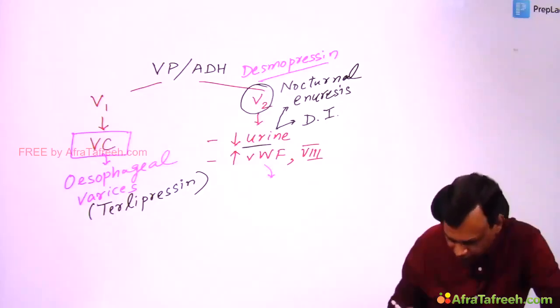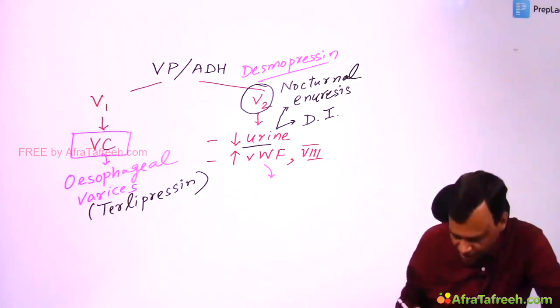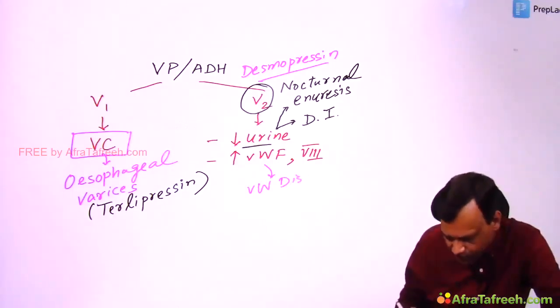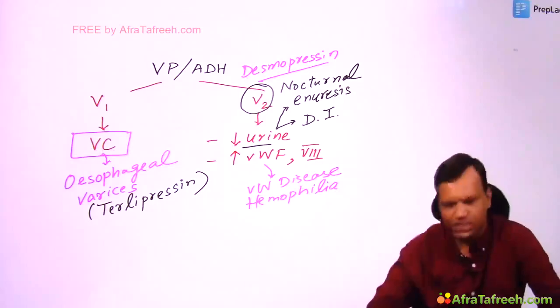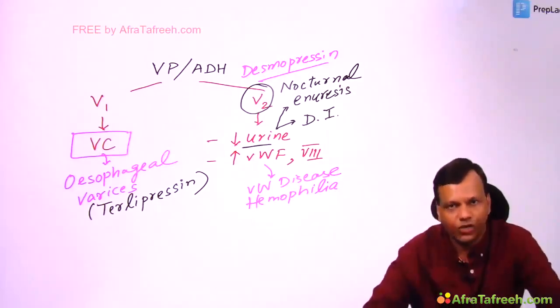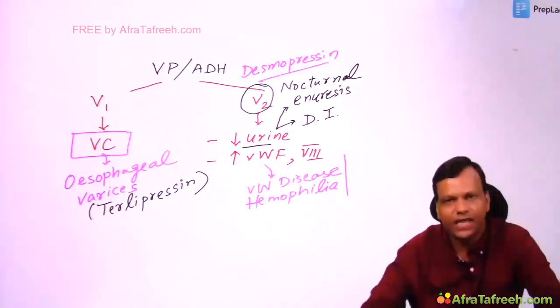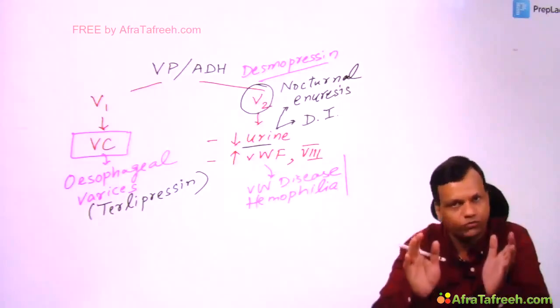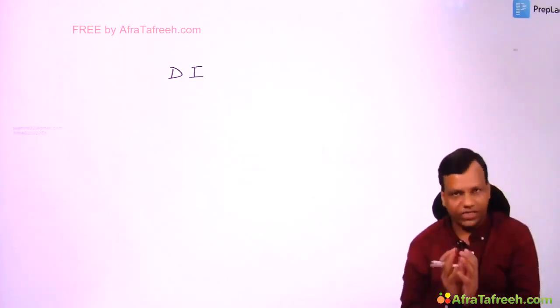We can also utilize it when we want to increase von Willebrand factor or factor 8. So that means in case of von Willebrand disease and hemophilia, we can utilize desmopressin. Obviously, it is not the drug of choice. The factors will be the treatment of choice, but we can utilize desmopressin for treatment of von Willebrand disease and hemophilia also. Clear? Now, if we talk about diabetes insipidus, it can be due to two reasons.